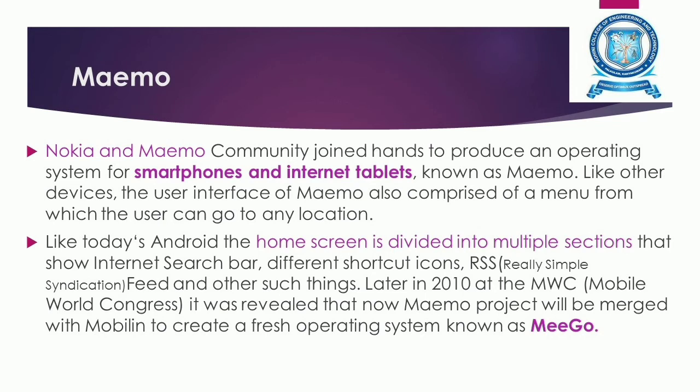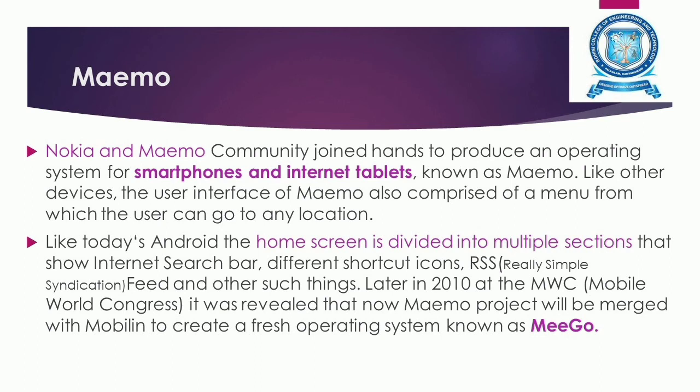Next we are going to see is MIMO. Nokia and the MIMO community joined hands to produce an operating system for smartphones and internet tablets known as MIMO. Like other devices, the user interface of MIMO also comprises a menu from which the user can go to any location. Like today's Android, the home screen is divided into multiple sections that show the internet search bar, different shortcut icons, RSS, which we call really simple syndication feed, and other such things.